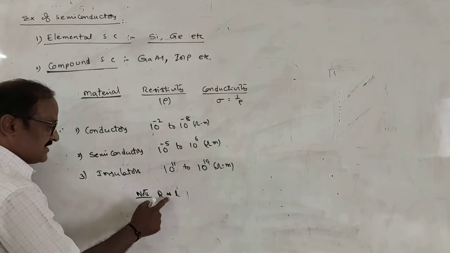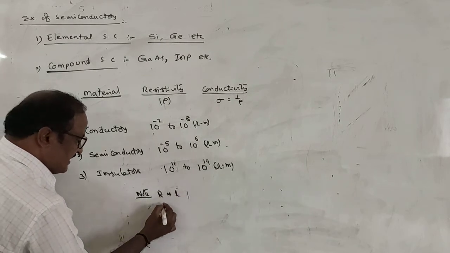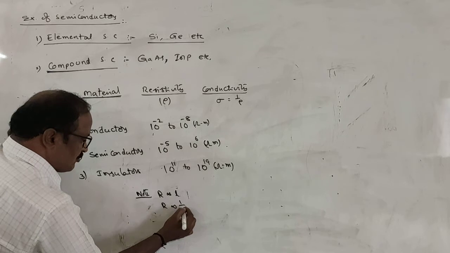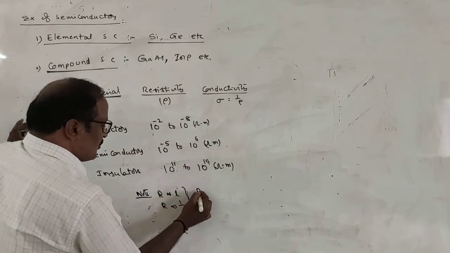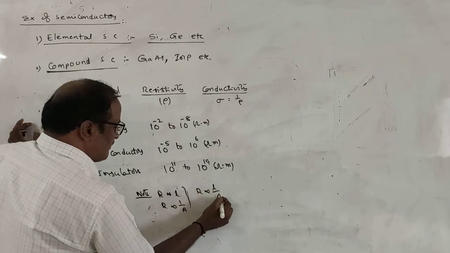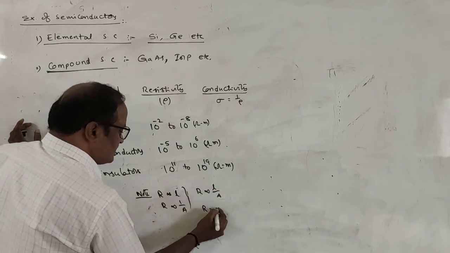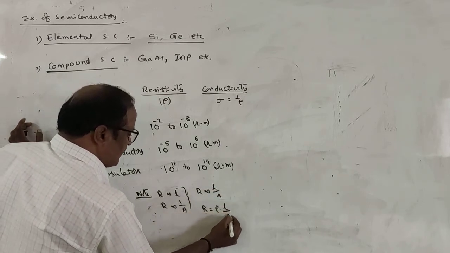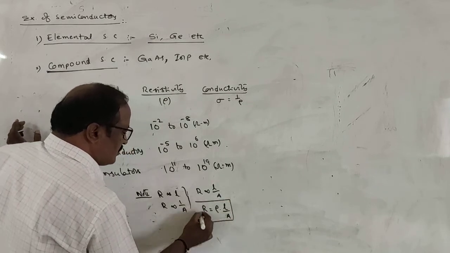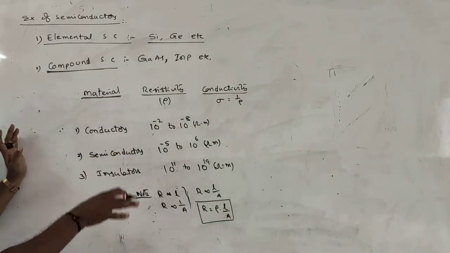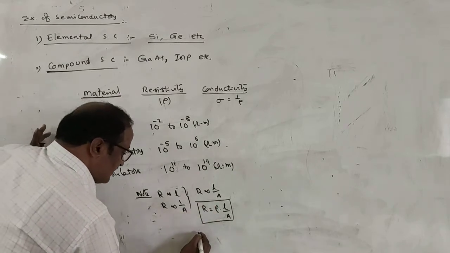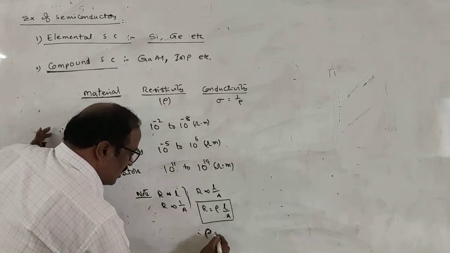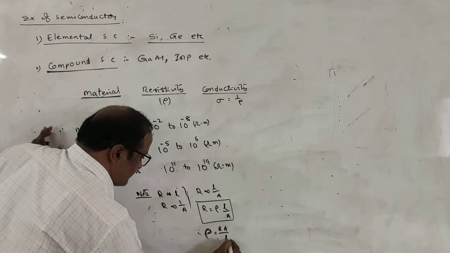Resistance of the conductor is directly proportional to length. Resistance is also inversely proportional to area of cross section. By combining these two, R is directly proportional to L by A, or R is equal to some constant rho into L by A, where rho is the resistivity of the material. From this, resistivity rho is equal to R A by L.